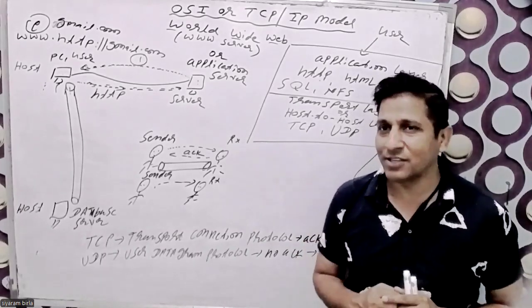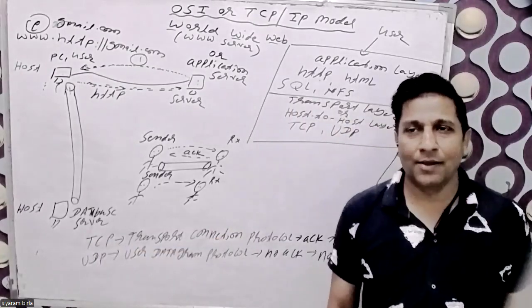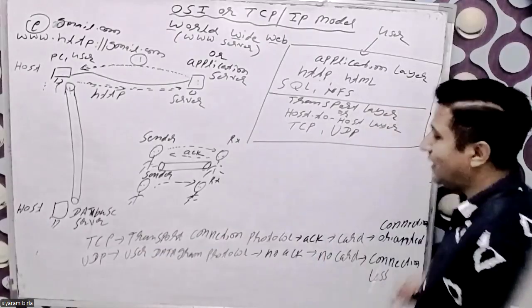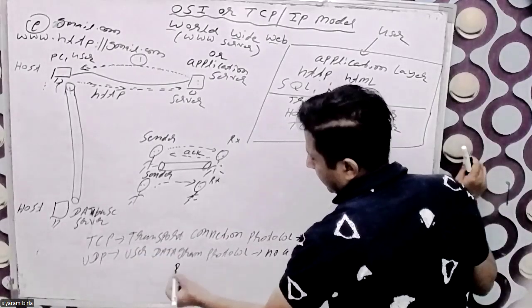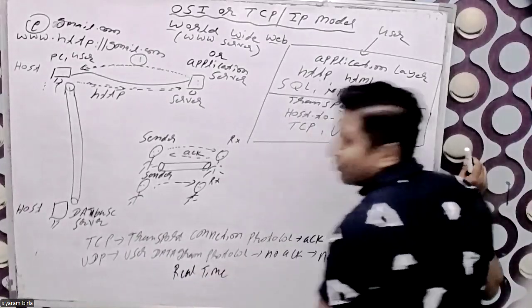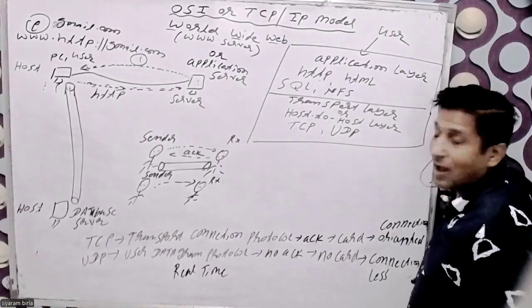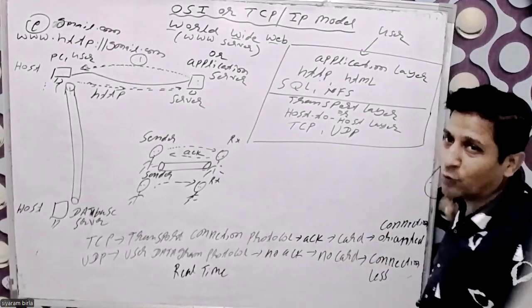For real-time services we are not using TCP. In real-time services, I always use UDP.